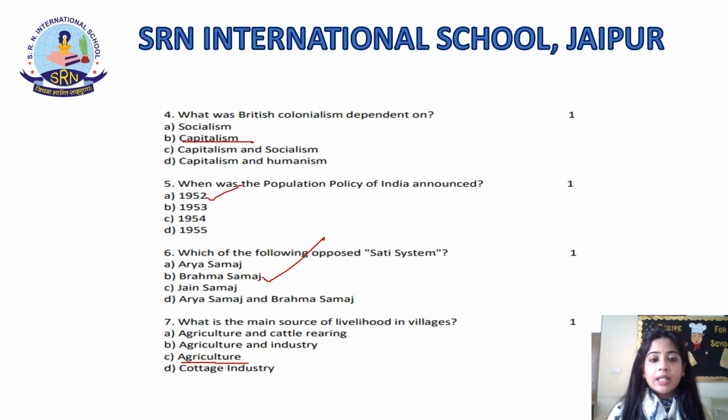Now, question number 6. Which of the following opposed the Sati system? Now, there were different samajs that were formed for and against the Sati system. Now, the samaj that was formed to oppose the Sati system, you have to answer that. Now, the options are Arya Samaj, Brahma Samaj, Jain Samaj, Arya Samaj and Brahma Samaj. Now, the correct answer to this is Brahma Samaj. Brahma Samaj started opposing the Sati system.